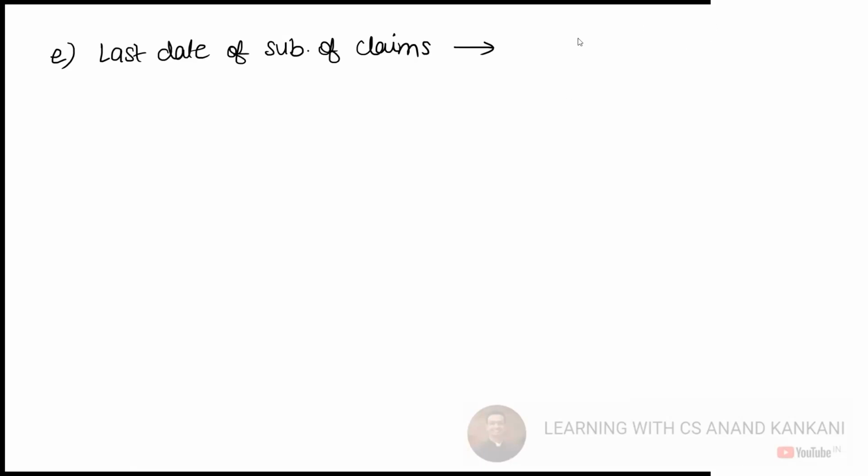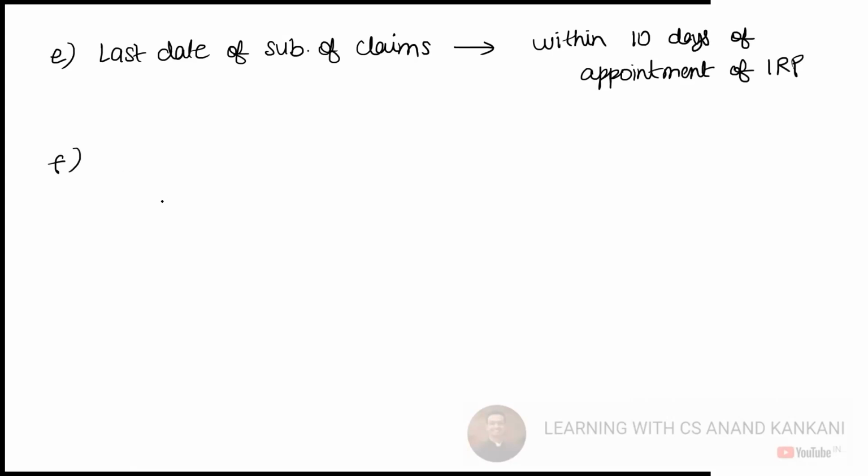So the last date for the submission of the claims is within 10 days. So just remember these timelines. Within 10 days of the appointment of the interim resolution professional. Then, verification of claims will be done within 7 days. Within the next 7 days, the verification of the claims should be done. Now is again the constitution of the COC.